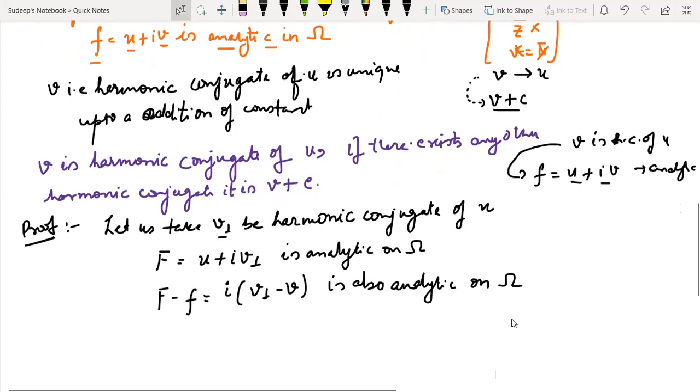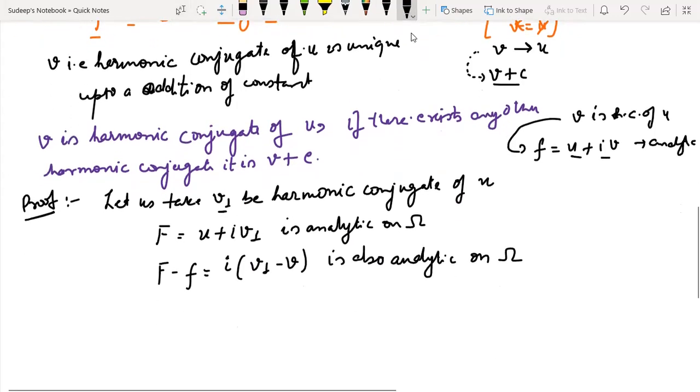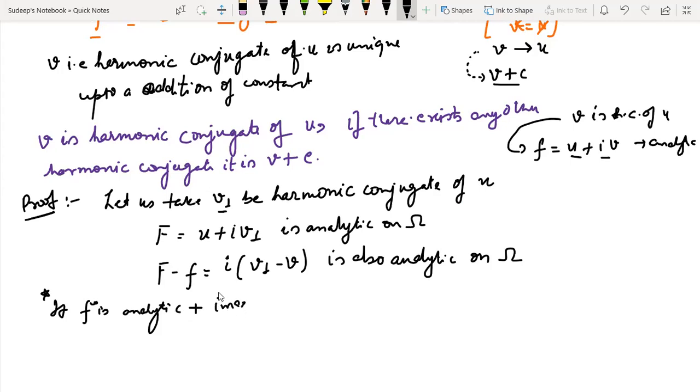And if you remember, we have done this thing in the previous class, that if f is analytic plus either real valued or purely imaginary, then f must be a constant. If you remember, we have done it in the previous class. F must be a constant.